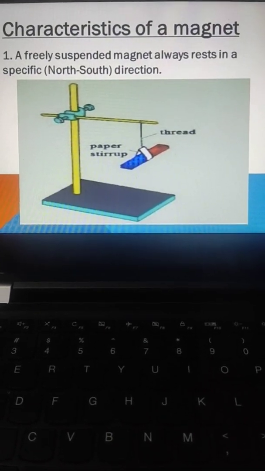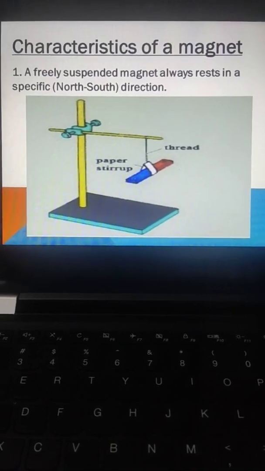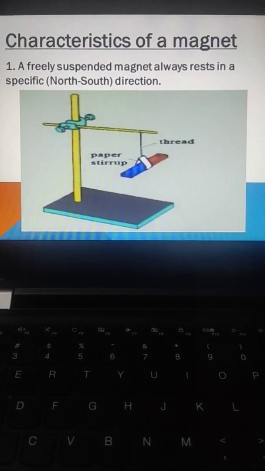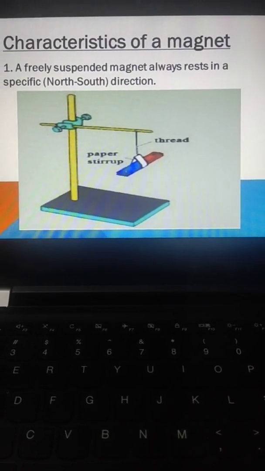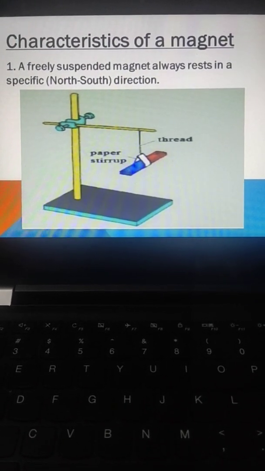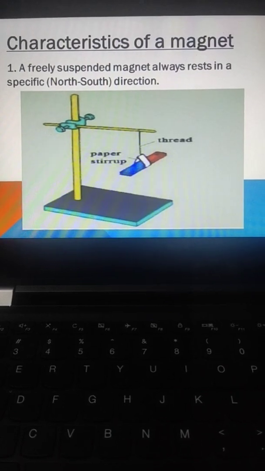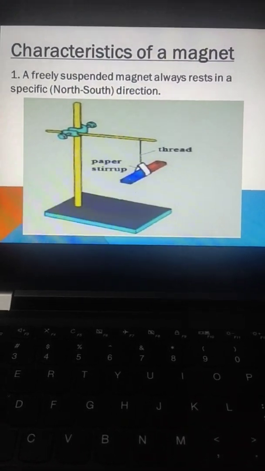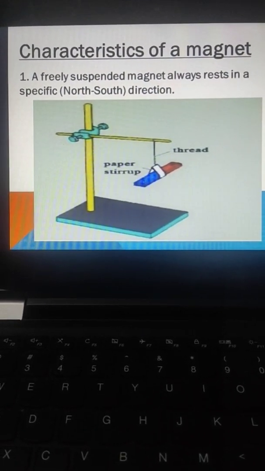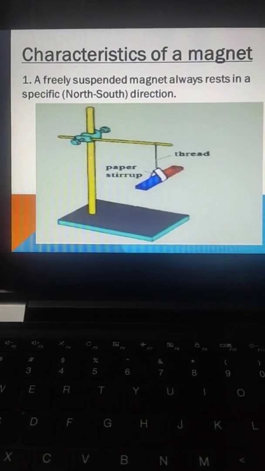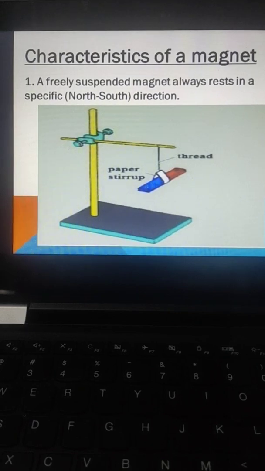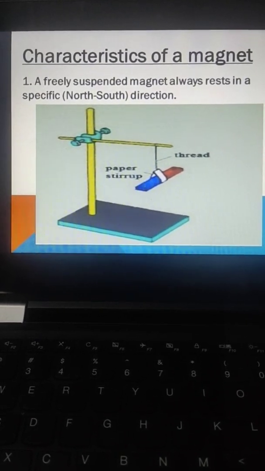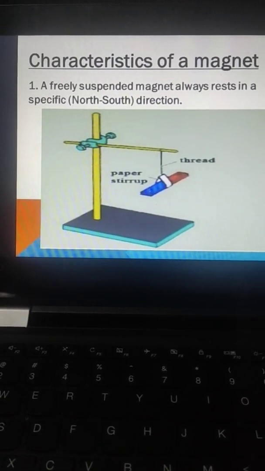Next is your characteristics of a magnet. So the very first is a freely suspended magnet always rests in a specific direction, that is the north-south direction. So here you can see that a vertical stand is there and a magnet is suspended freely in air. When it comes to rest, it will rest in the north-south direction.